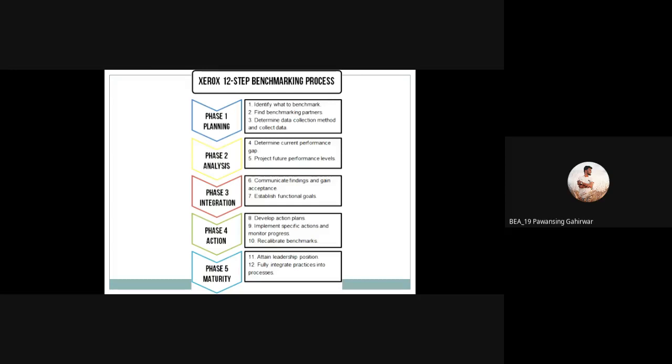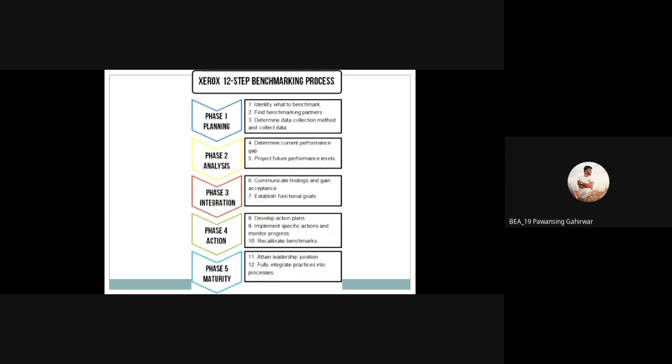Now according to that goal, we have to decide the methodology, and you have to do decision making, or you can say take action on that goal. Start the procedure, make the methodology, and implementation of that methodology is nothing but taking action or developing one action plan. According to that action plan, you have to start your benchmarking. Now, implement specific actions and monitor progress.